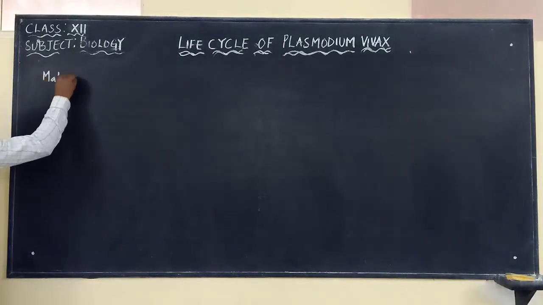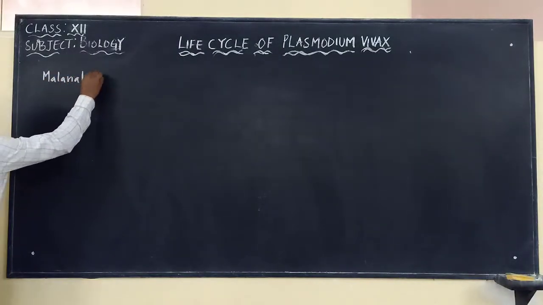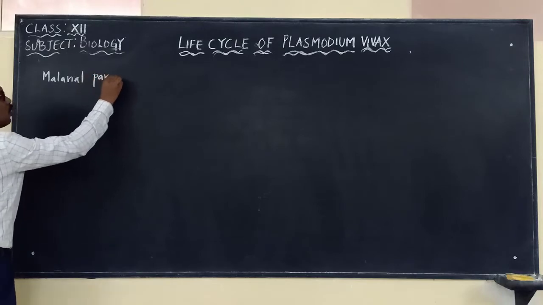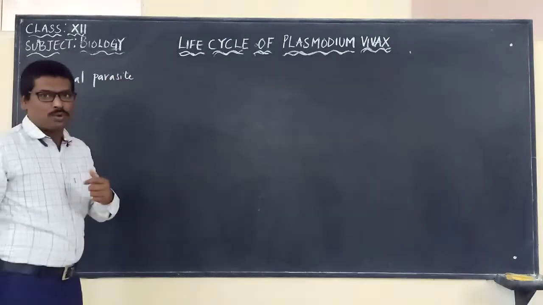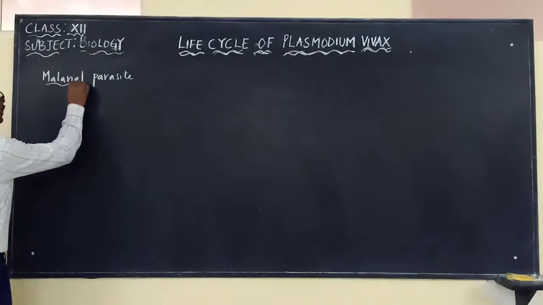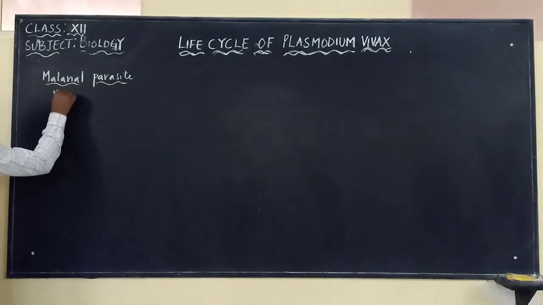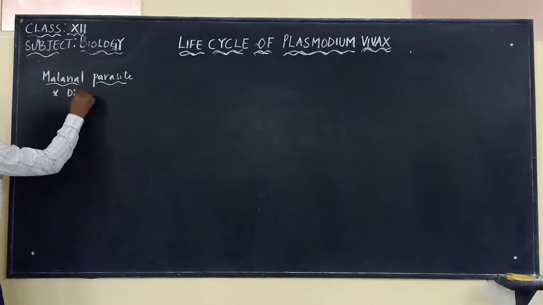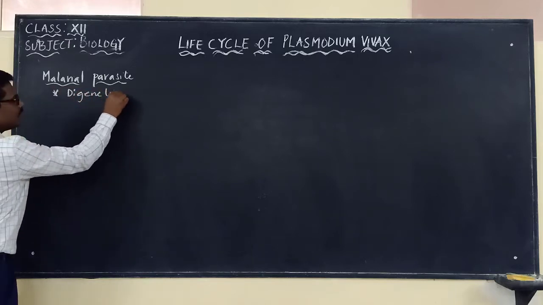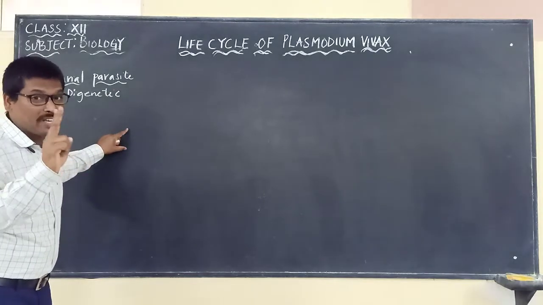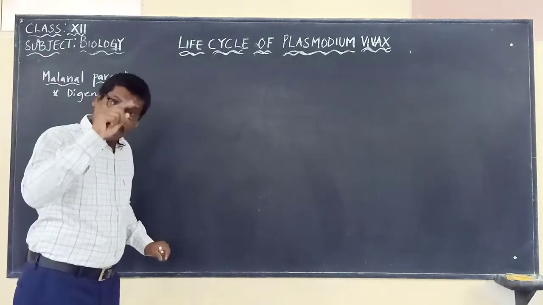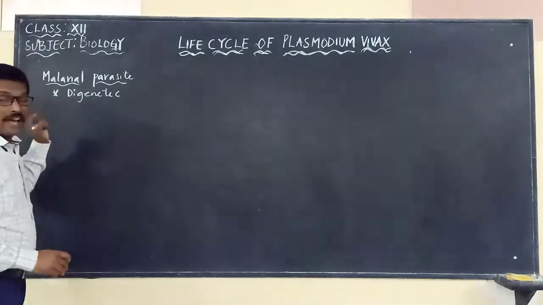If you look at this malarial parasite, we already said that it requires two hosts. So we say that it is digenetic. What do we mean by the word digenetic? When a parasite uses two hosts to complete its life cycle, we call it digenetic.